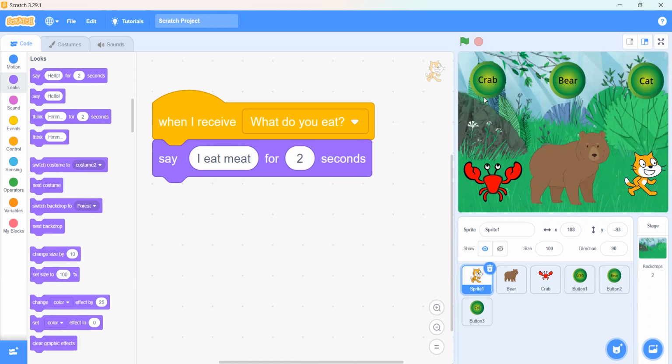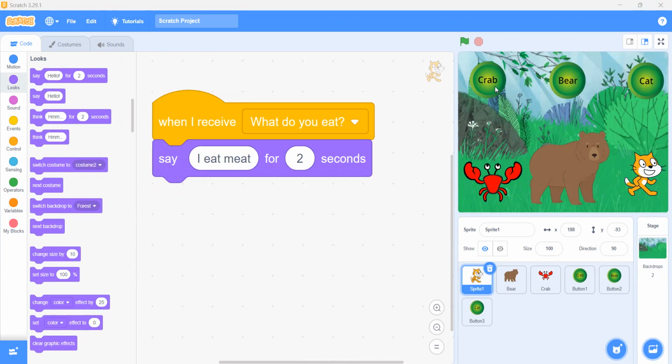So now, I just explained to you before that the broadcast block is used for sending, for example, a WhatsApp message to all. It is just like that. So now we can do that.